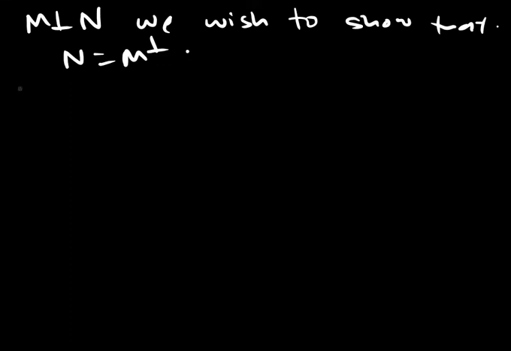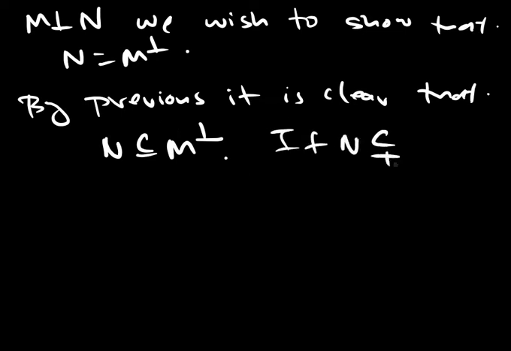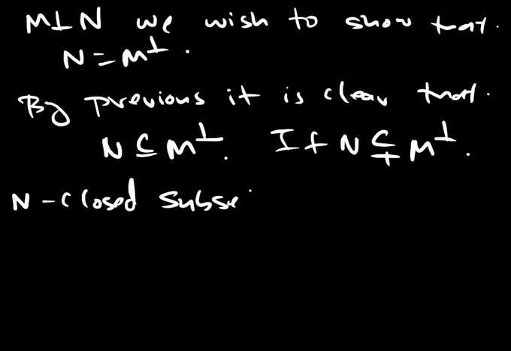Now, by the previous thing, it is clear that N is contained in M perpendicular. Suppose N is properly contained in M perpendicular. N is a closed subset, since it is the kernel of P, closed subset of M perpendicular.